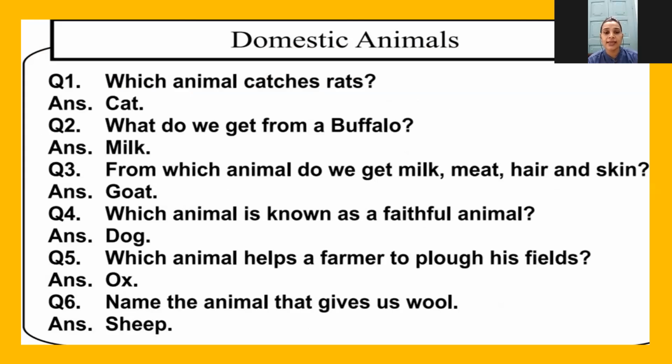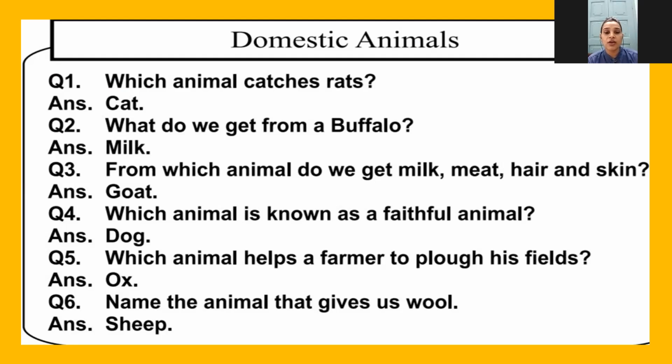Answer is cat. Question 2. What do we get from a buffalo? Answer is milk. Question 3. From which animal do we get milk, meat, hair and skin? Answer is goat. Which animal is known as a faithful animal? And the answer is dog.